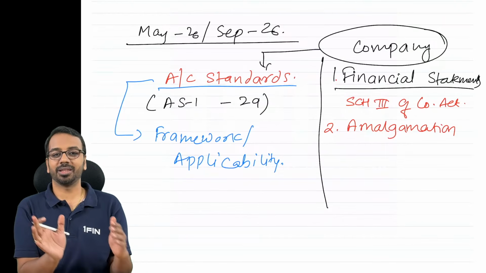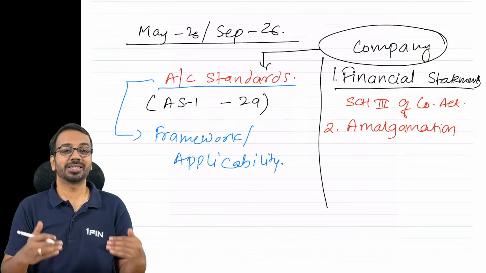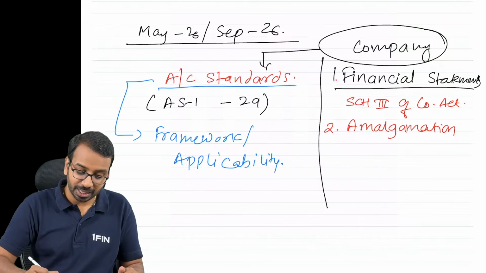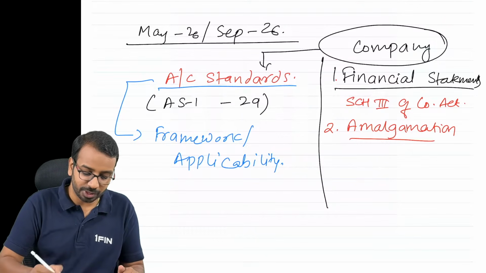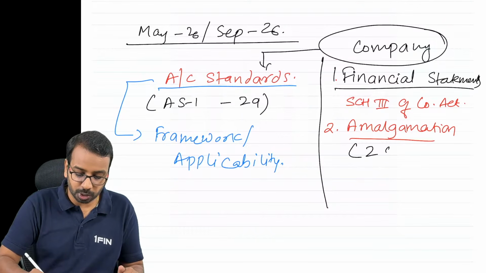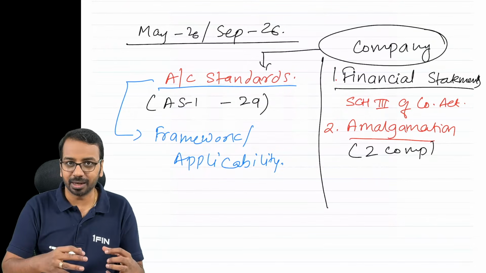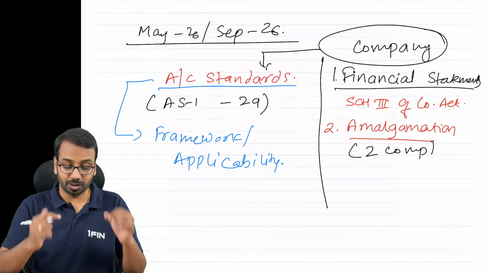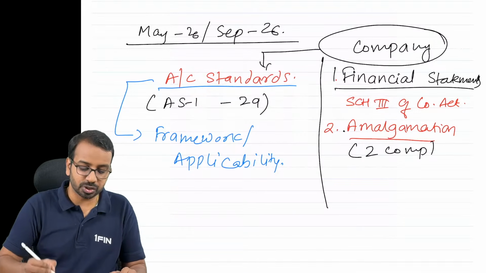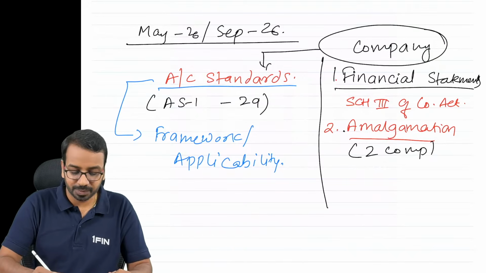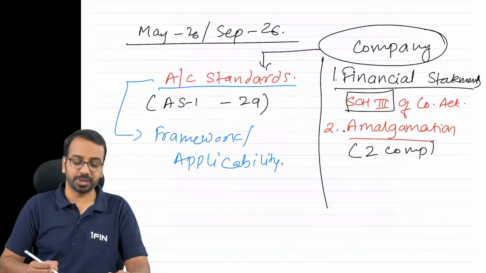Once you are with me in the entire journey, all of these things will be a cakewalk for you. Amalgamation basically means when you have 2 or more companies joining hands together. Vodafone Idea came up, okay, that is an amalgamation. So in amalgamation also you need to prepare a balance sheet as per Schedule 3 of the Companies Act.